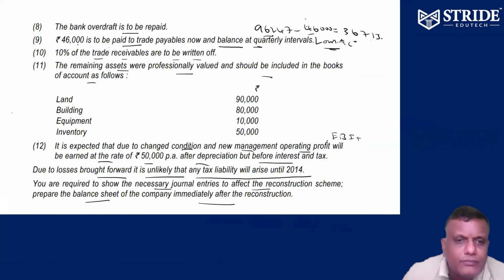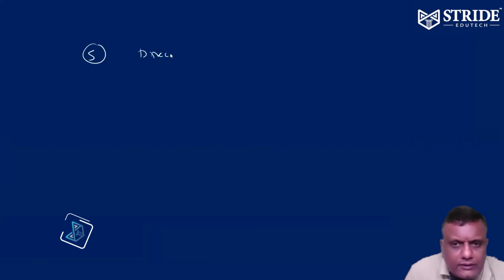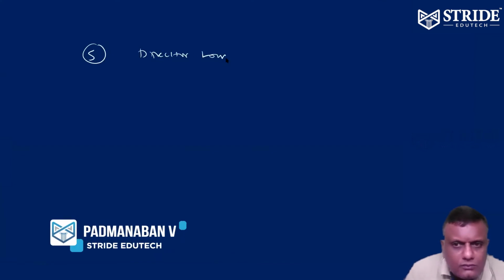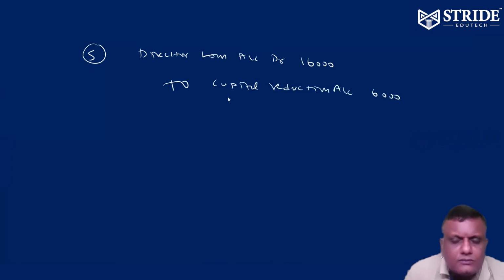So point number five, kindly see. Director's loan. Account data shows 16,000 director's loan available in the balance sheet. I'm removing it. Out of the 16,000 director's loan, they are helping the company to the extent of 6,000. It's a capital reduction. 6,000 is going to be capital reduction. The balance goes to equity share capital.